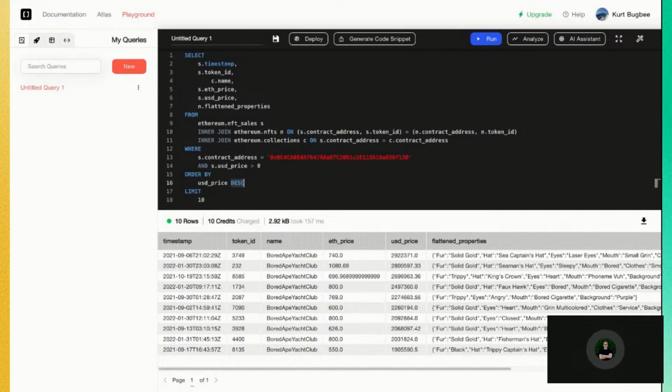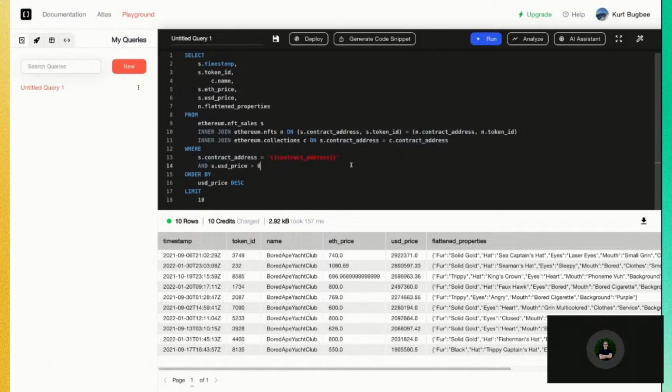Now, one thing that's very powerful about the playground is that we allow for parameterized queries. So let's say you have this query and you want to run through a list of contract addresses and you want an easy way to paste in these contract addresses. So what we can do now is use our parameterized syntax to create a new parameter here.